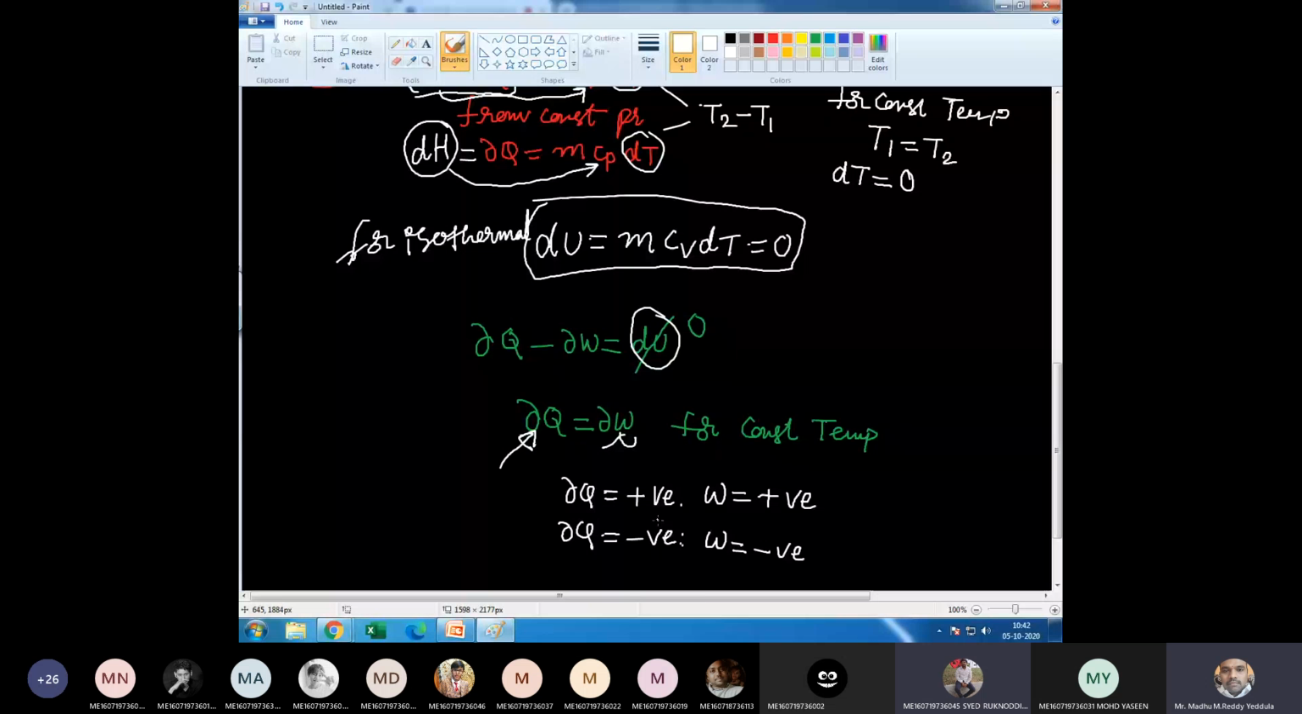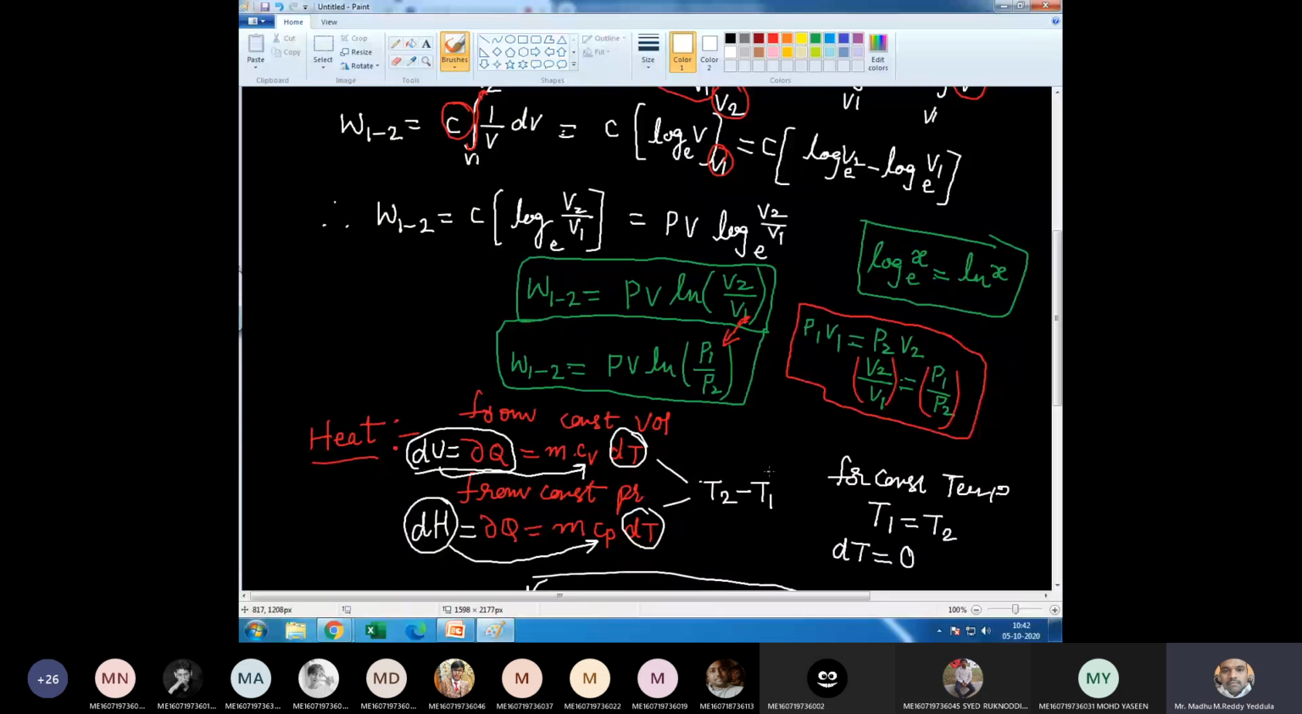Negative, right? If you add work to the system, that is negative work, nothing but heat is rejected from the system. Or we can say that if heat is added to the system, that is positive heat, then work is done by the system. This is the isothermal process. Clear? Right. Heat interaction and work interaction for isothermal process.